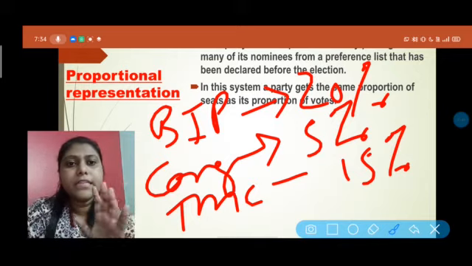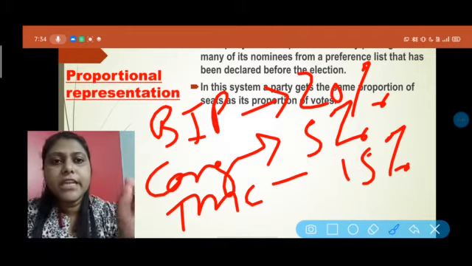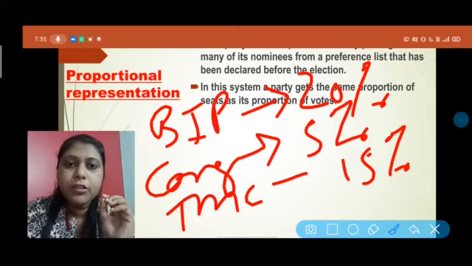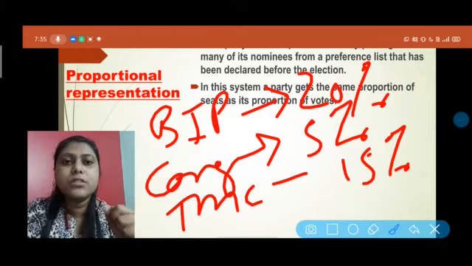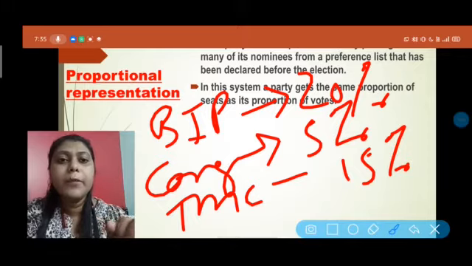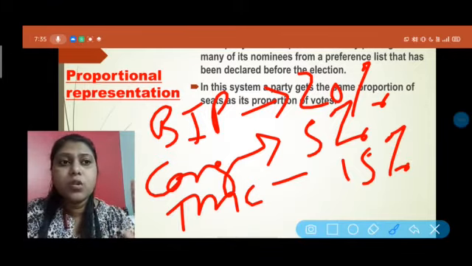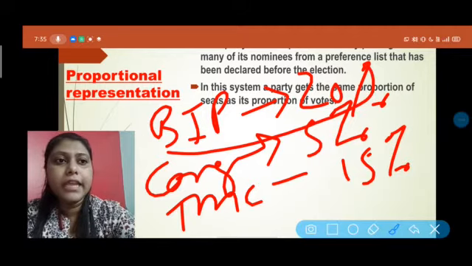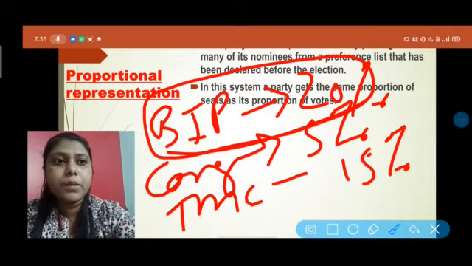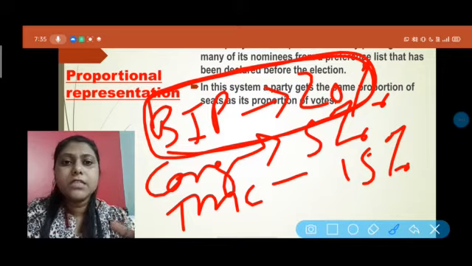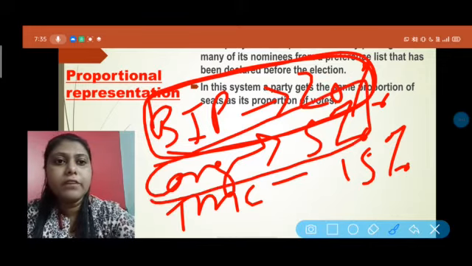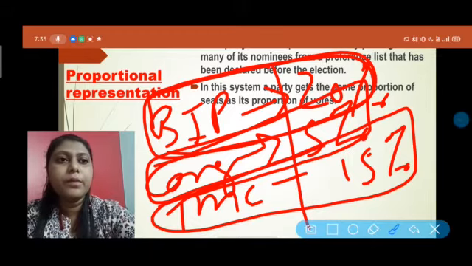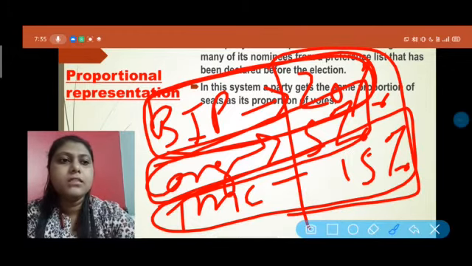If this kind of preference is given, then each political party's members get the chance to sit in the Lok Sabha or Rajya Sabha, but according to the shares. The BJP's people get a chance that their 20% members will reserve the seats. Congress will only get 5%, TMC will get only about 15%. So according to their preference number, they will get their seats.